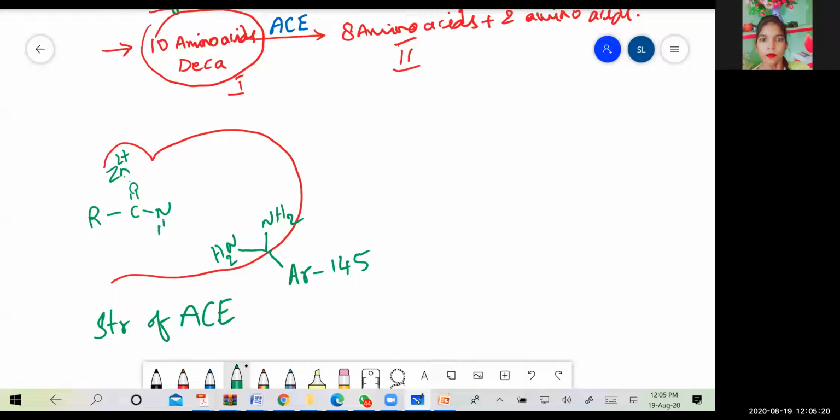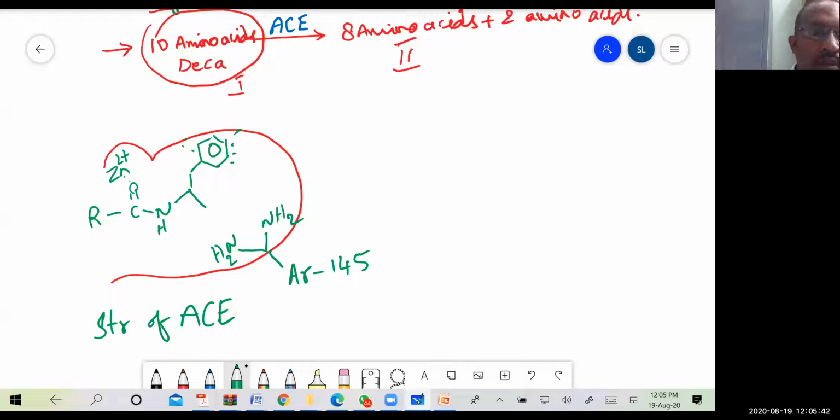What is the bond between two amino acids called? It is called a peptide bond. So here we have a peptide bond, and this is how the interaction takes place.